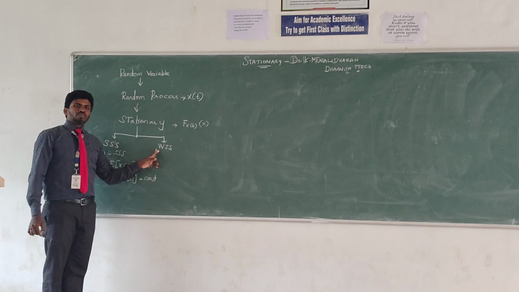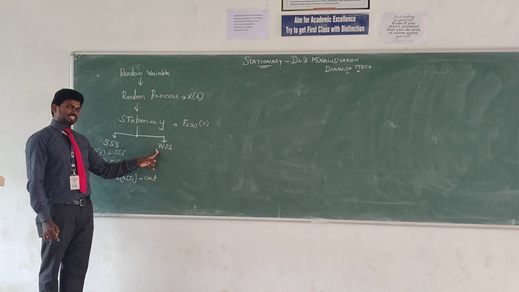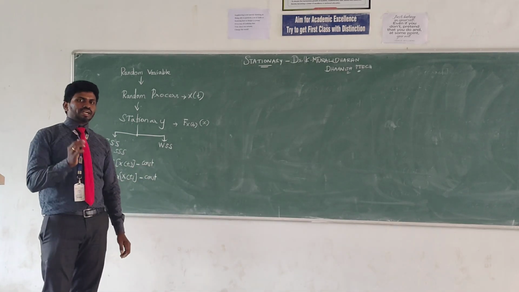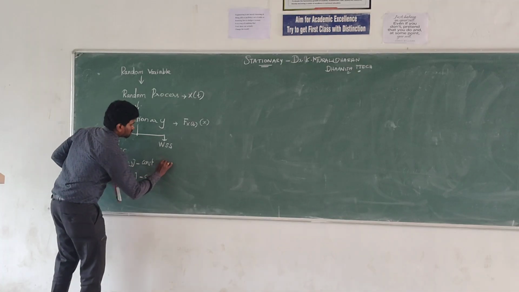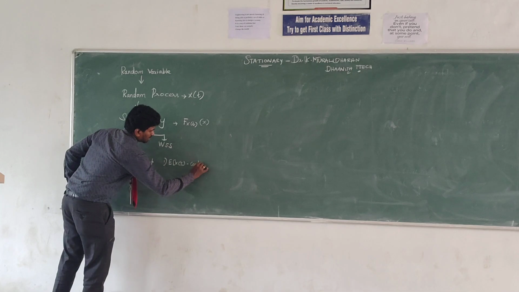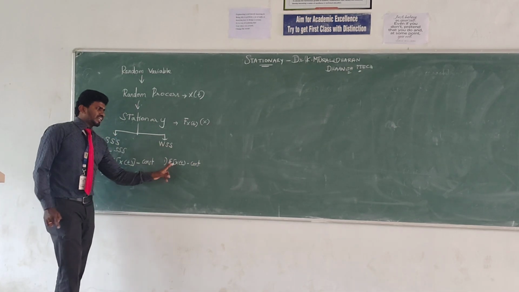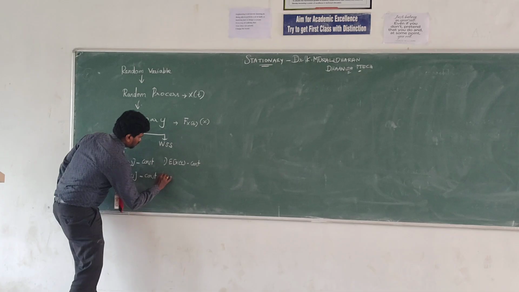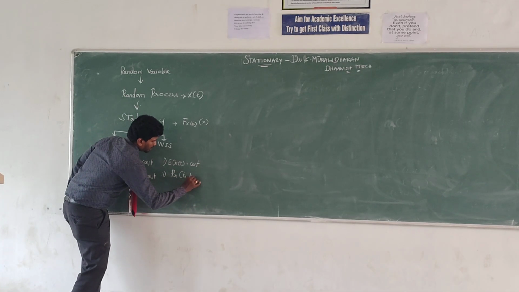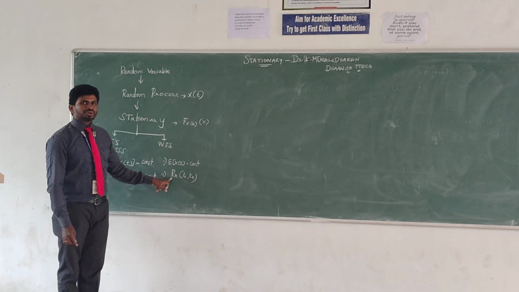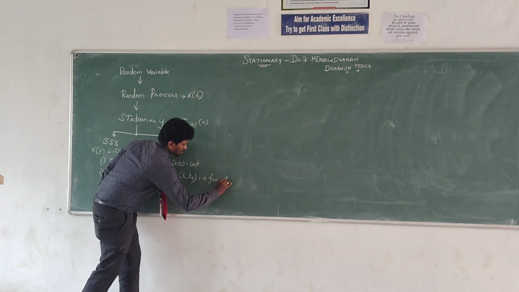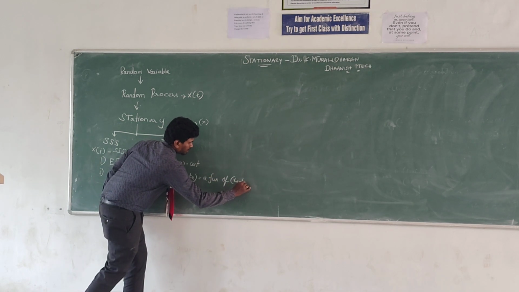Now WSS means wide sense stationary. A random process X of t satisfies two conditions. The first is that E of X of t is a constant, that means the expected mean is constant, and the second is that R_X of t1 comma t2, where R_X means autocorrelation, is a function of t1 minus t2.